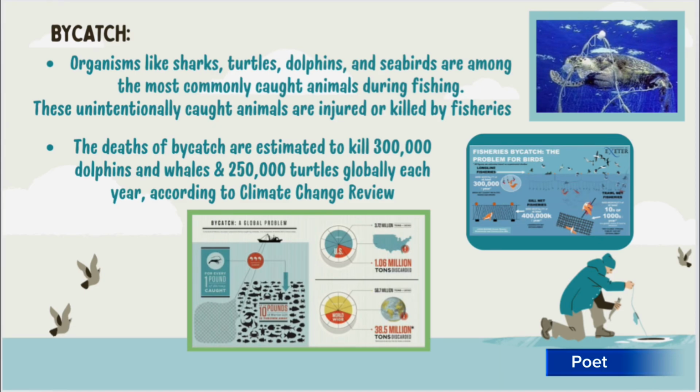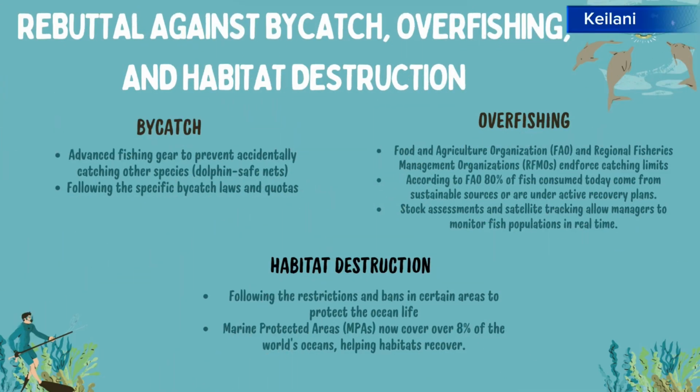So, while fisheries play an important role in feeding the world, it is critical that we recognize and address these negative impacts for the sake of both the ocean's ecosystem and future generations. Some of the negative impacts mentioned earlier in the presentation were habitat destruction, overfishing, and bycatch.